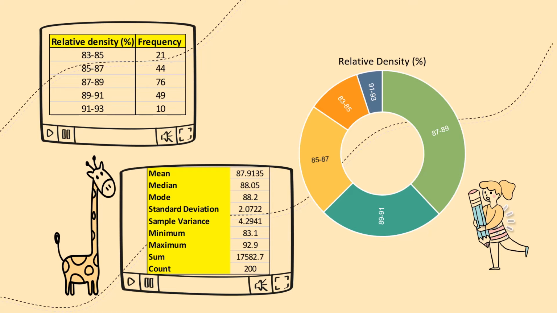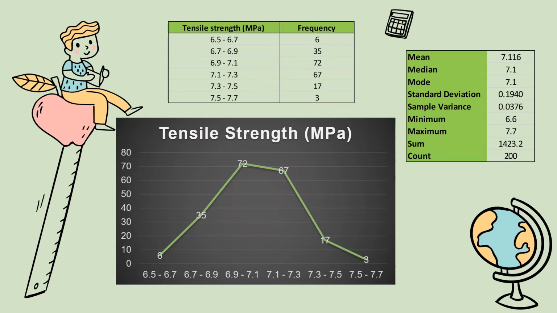Next is the percentage of relative density. From the pie chart, we know that the percentage of relative density of the tablet is 83% and above, with the most frequent being 87 to 89%. The other characteristic that we observe is tensile strength.